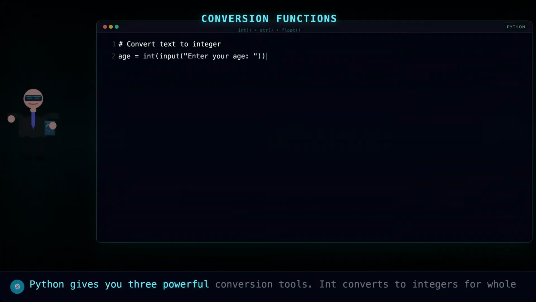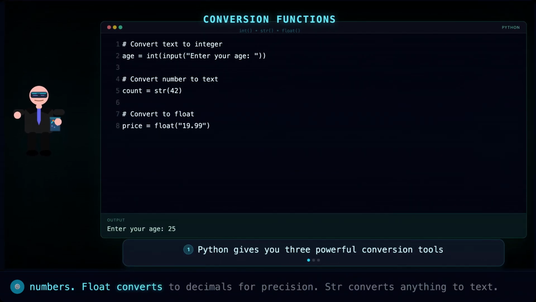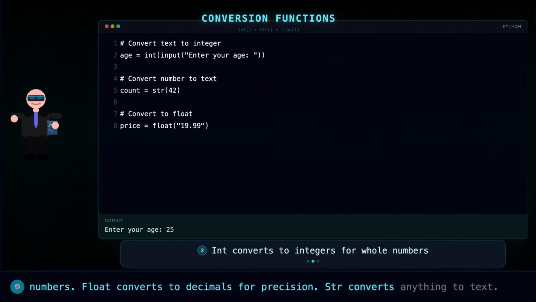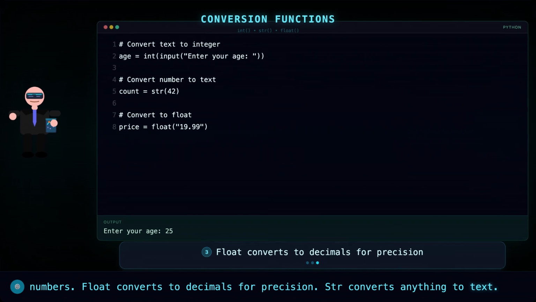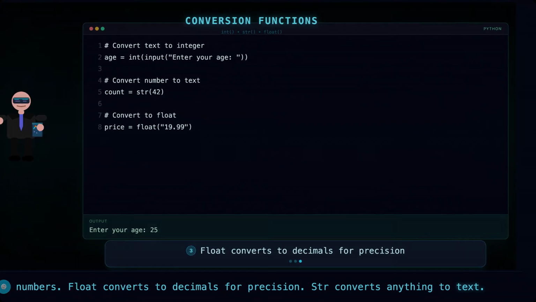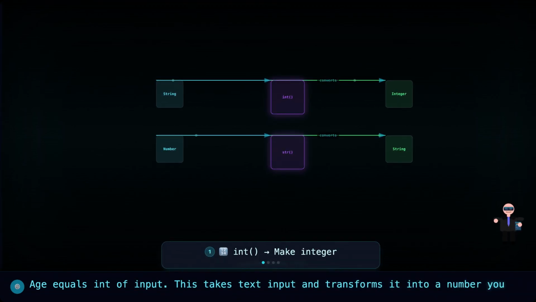Python gives you three powerful conversion tools. Int converts to integers for whole numbers. Float converts to decimals for precision. Str converts anything to text. Age equals int of input. This takes text input and transforms it into a number you can actually calculate with.